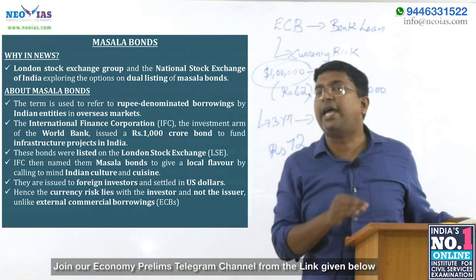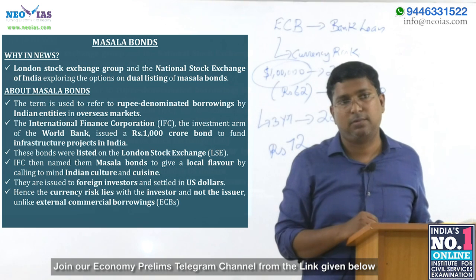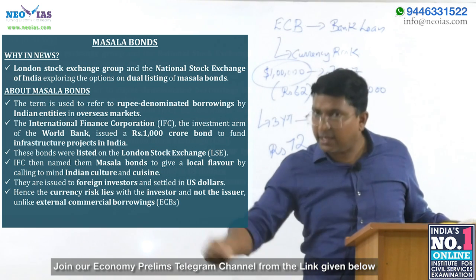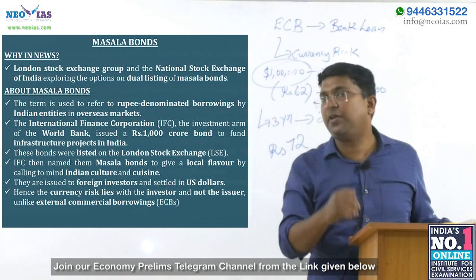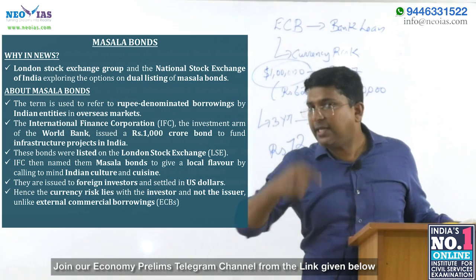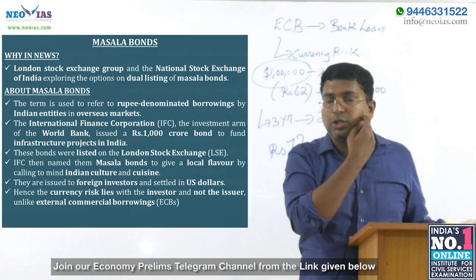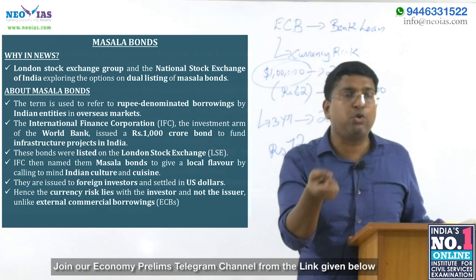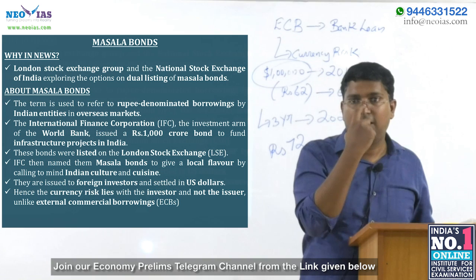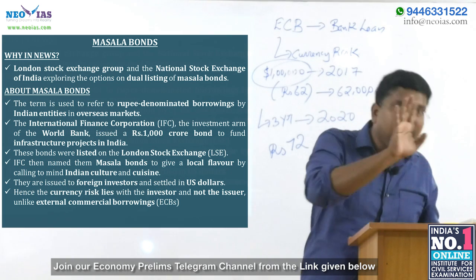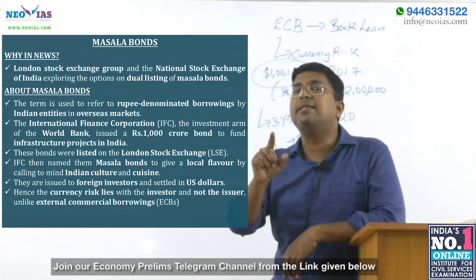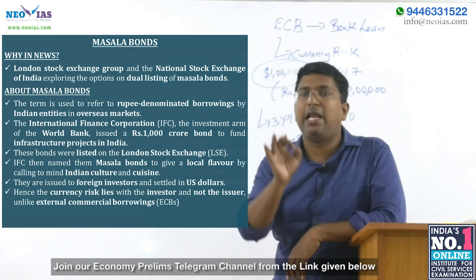For example, Chinese yuan bonds, that is Chinese currency bonds, and Indian rupee bonds. Each country has its own bonds. If you issue bonds in your own rupee, the currency risk will be lesser. I'll give you an example.